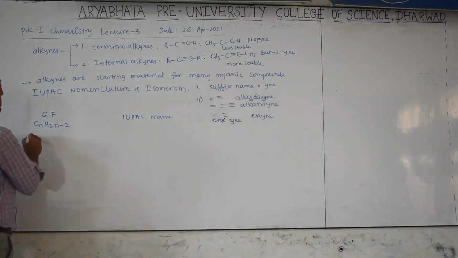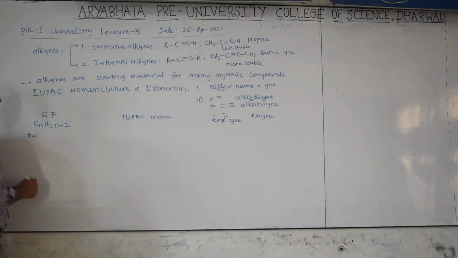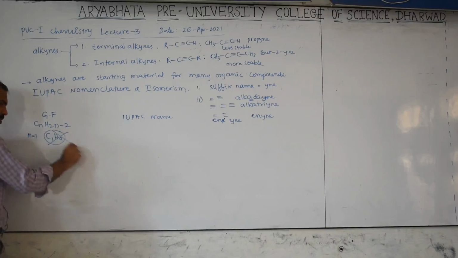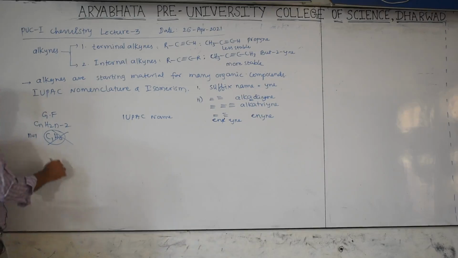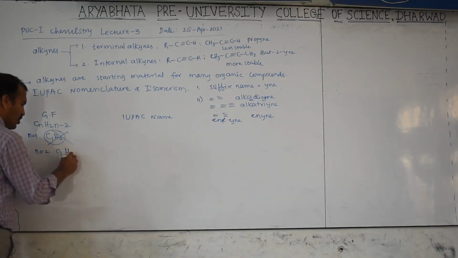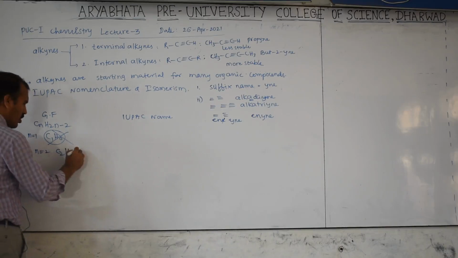Now first, n equal to 1: C1, 2 into 1 is 2, 2 minus 2, that is H0. This does not exist. Then n equal to 2: C2, 2 into 2 is 4, 4 minus 2, that is C2H2. Can this exist or not, we'll check now.